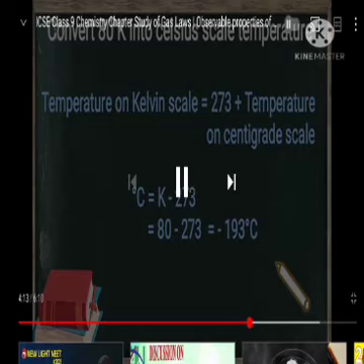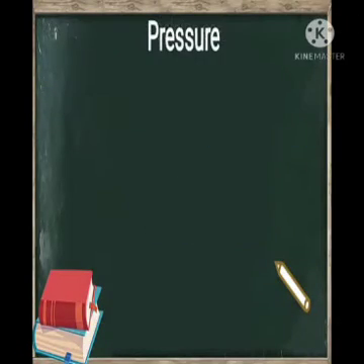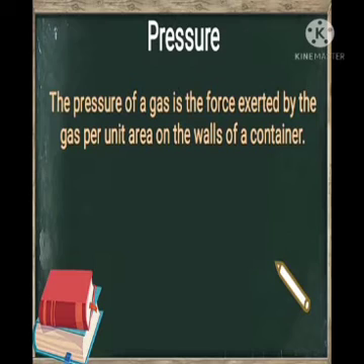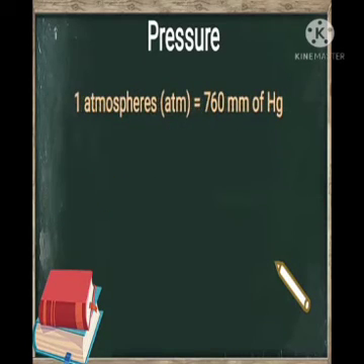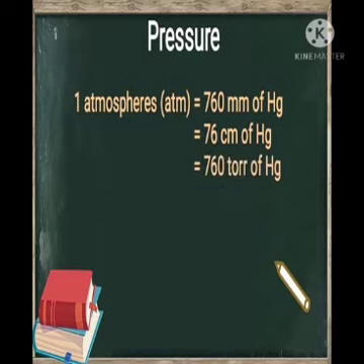Then the next observable property of gases is the pressure. The pressure of a gas is equal to the force exerted by the gas per unit area on the walls of the container. The pressure of a gas is expressed in millimeter of mercury or centimeter of mercury or atmospheres or kilopascal. 1 atmosphere pressure is equal to 760 millimeter of mercury, which is equal to 76 centimeter of mercury, which is equal to 760 torr of mercury,